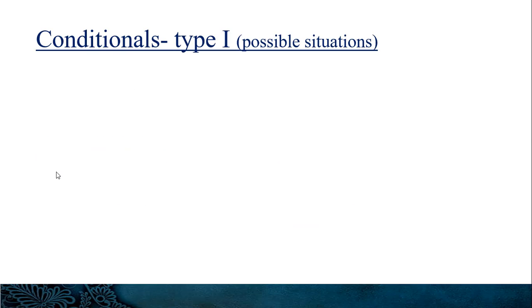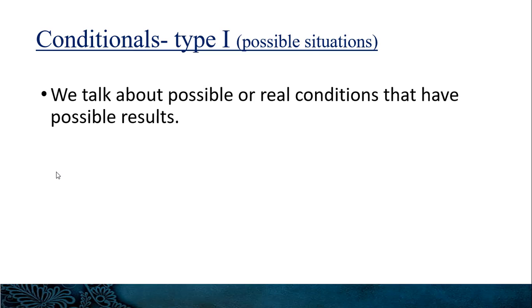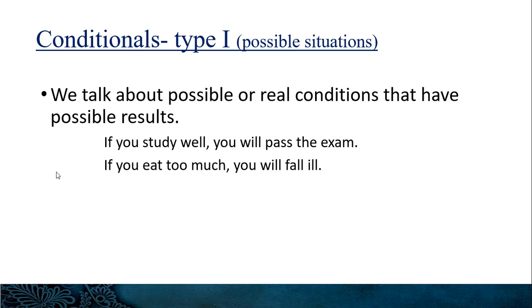So we are moving to type 1 of conditionals, that is possible situations. We talk about possible or real conditions that have possible results in conditional type 1. We talk about possible, වෙන්න පුළුවන්, or real conditions, ඇත්තම conditions, that have possible results. We'll see what those real conditions and situations are.